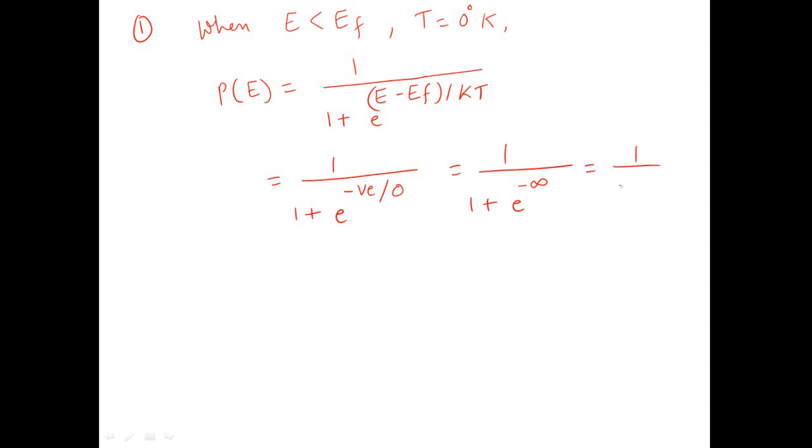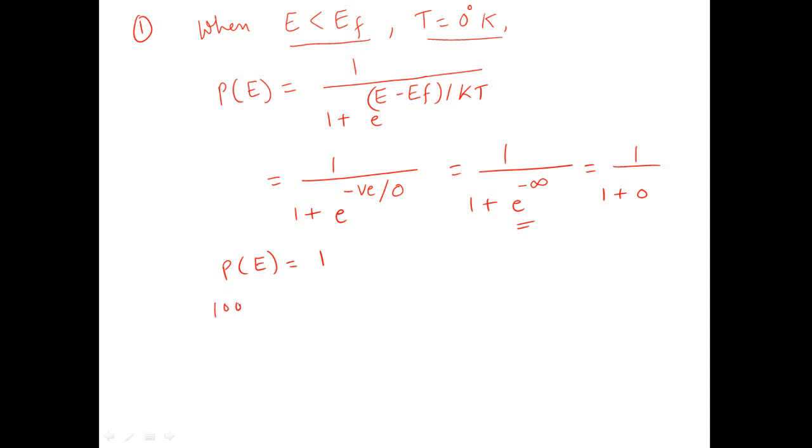You know the value of e raised to the power minus infinity is 0, so P of E yields a value equal to 1 under this condition, that is, when E is less than EF and temperature is 0 degree Kelvin. What does it mean?